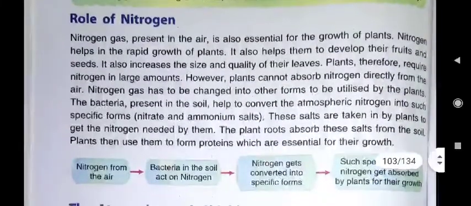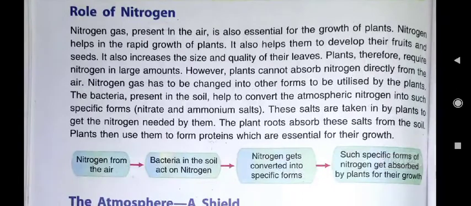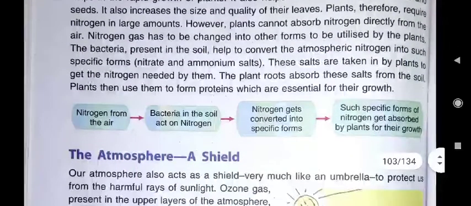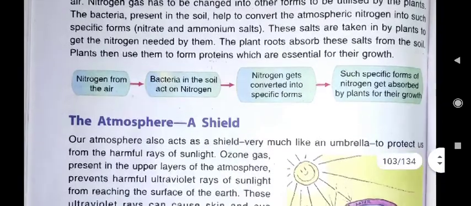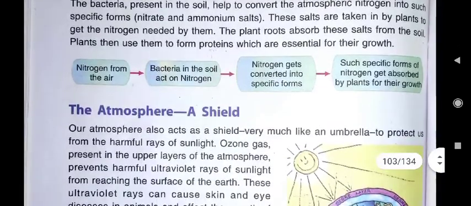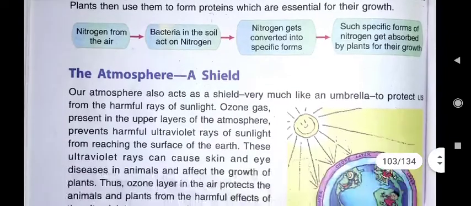Now we have seen how nitrogen gas is very important for the growth of plants. Nitrogen from the air goes to bacteria in the soil, which act on nitrogen, and then nitrogen gets converted into specific forms, and such specific forms of nitrogen get absorbed by plants for their growth.